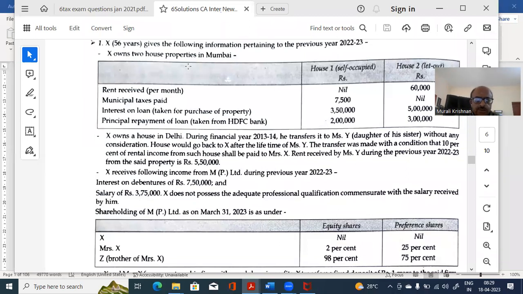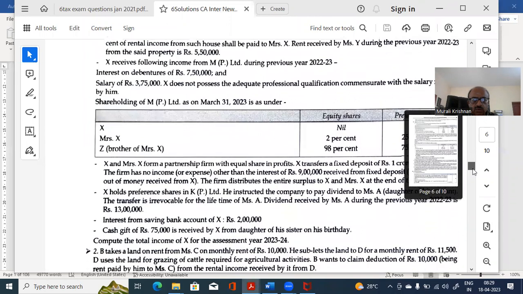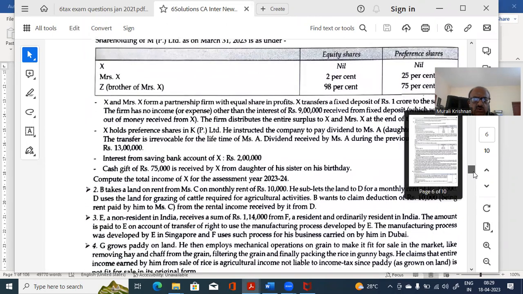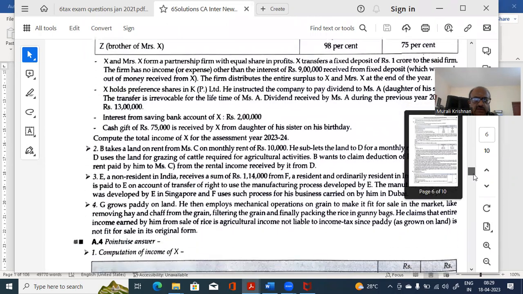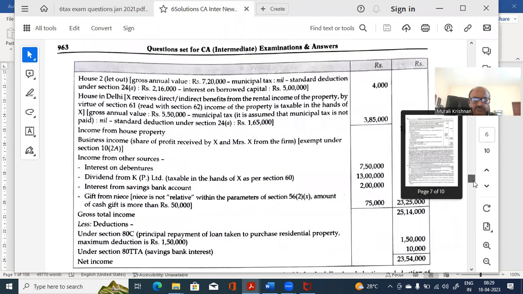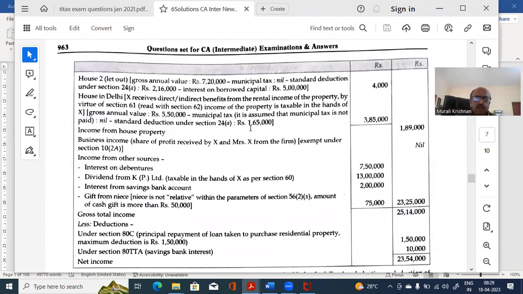So house property, 1, it is self-occupied. Municipal taxes, again, this is a question, sorry. Whatever we are discussing in Singhania, don't worry about it. You can easily go through it. Now, if you look at the solution, what they are saying is the first one is gross. This is house number one.